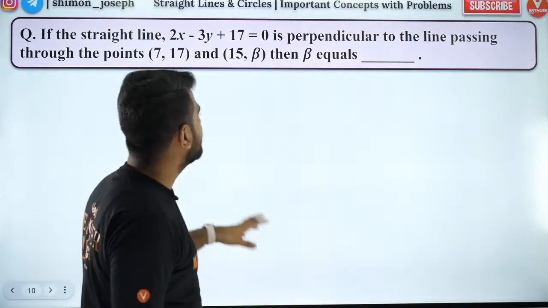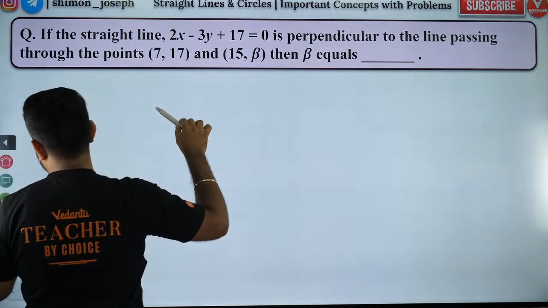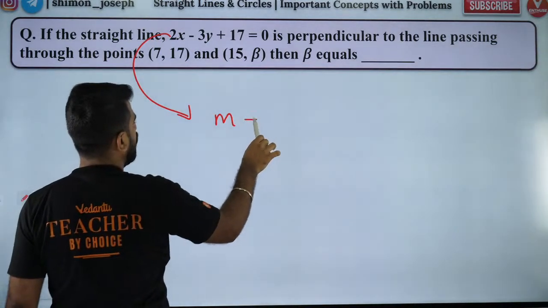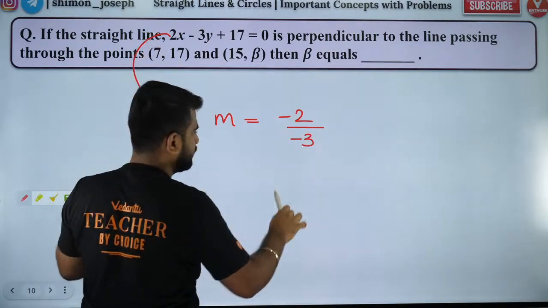So people, shall we solve this? What is the slope of this line? Can you guys help me find it out? Whenever a line equation is given, the slope is given by minus coefficient of x by coefficient of y.